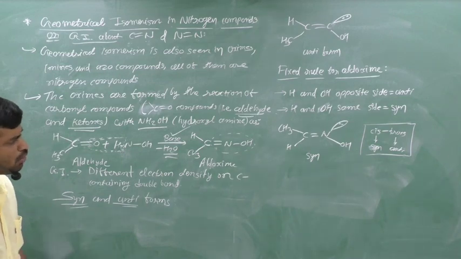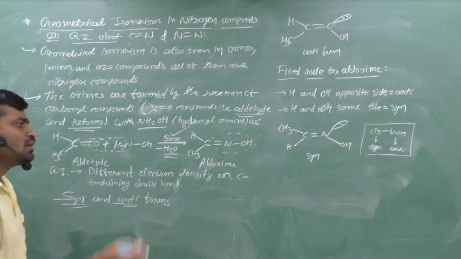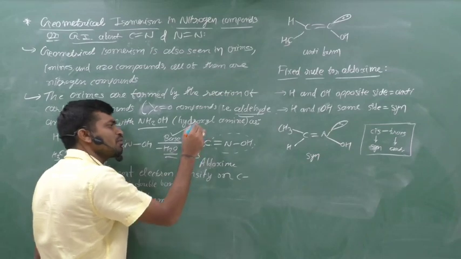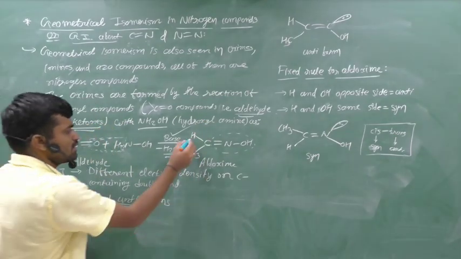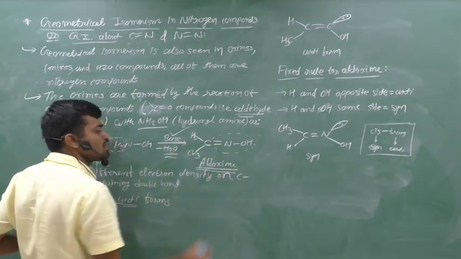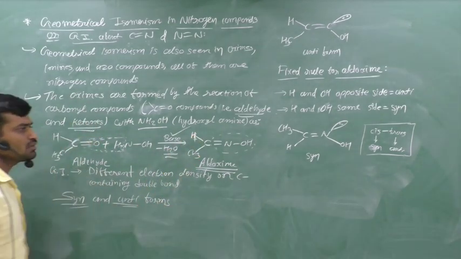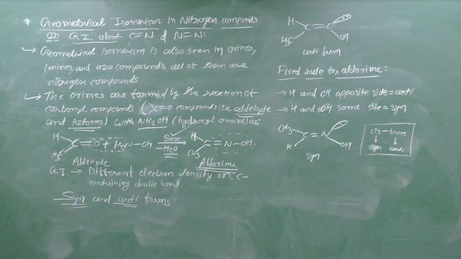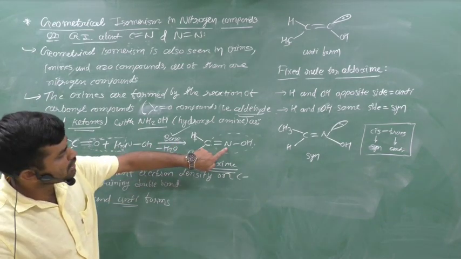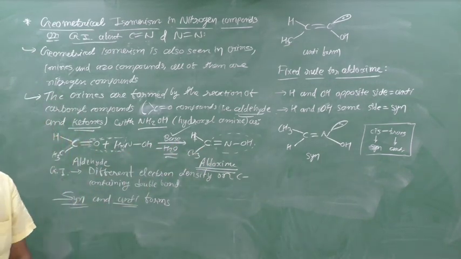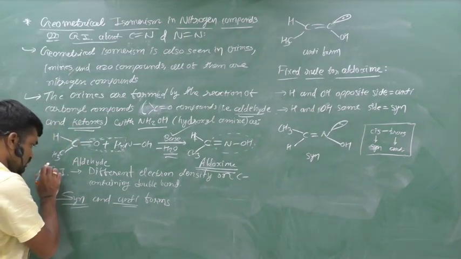C double bond N OH is known as oxime. It is formed with the help of an aldehyde, therefore it is known as aldoxime. Clear? Here there is at least one hydrogen. CH double bond NOH is the common formula for aldoxime.